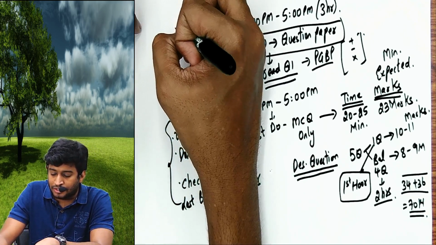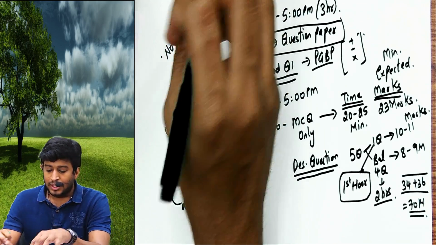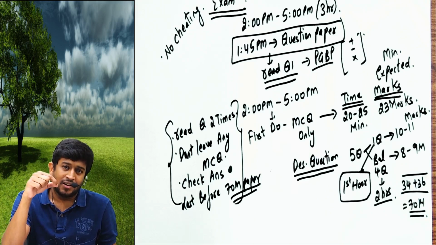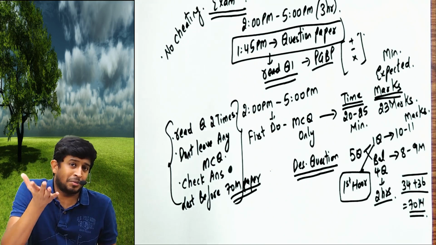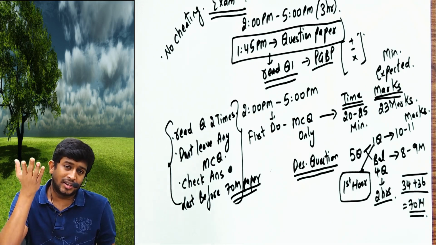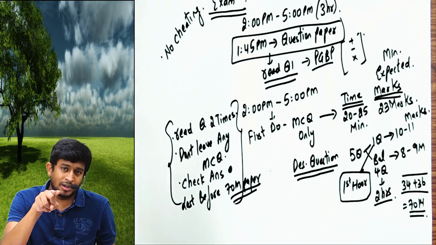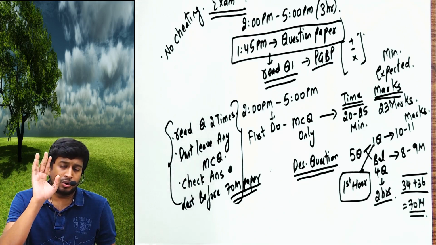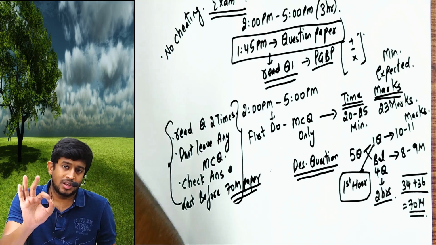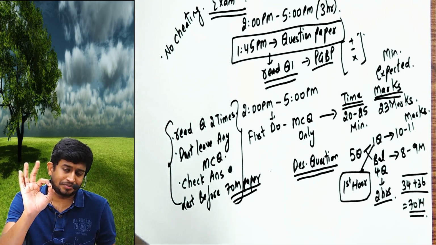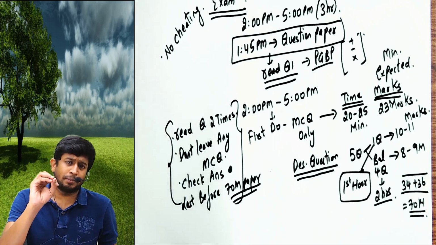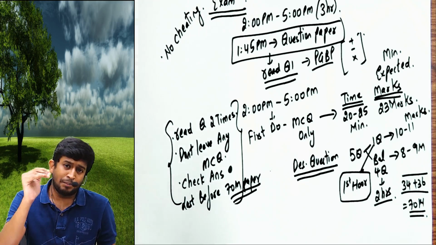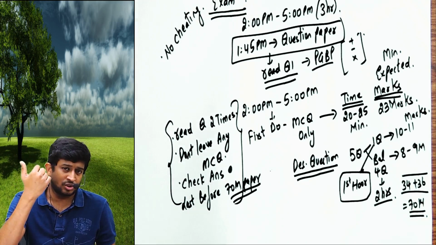No concept of cheating, please, for God's sake. Generally boys have a doubt: if a girl is sitting behind and she asks for an MCQ answer, should we show it? Because there might be a chance that I might get her number later on. The doubt is, if she's asking, are you 100% sure that your answer is correct? You're in a dilemma, should I show or not? Do not indulge in malpractices. ICAI is very strict against it. Please, you're a professional student, behave like a professional, and in the examination behave with no cheating whatsoever. In BCom, in Inter, in school, whatever you do, that's a different story altogether.